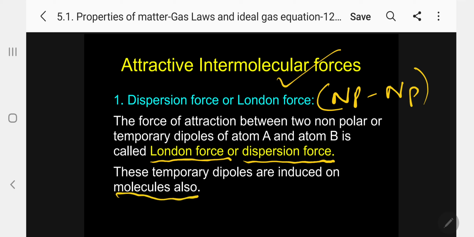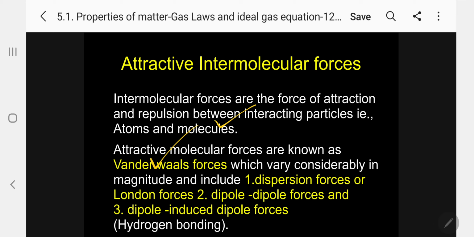Intermolecular forces are the forces of attraction and repulsion between interacting particles, that is atoms and molecules. I have already informed you. Attractive molecular forces are generally known as van der Waals force. The general term is van der Waals force, which varies considerably in magnitude and includes 3 forces. One is dispersion force or London force. Number 2, dipole force. And number 3, induced dipole force. That is, a non-polar molecule will be getting induced by the dipole. So these are the 3 forces.